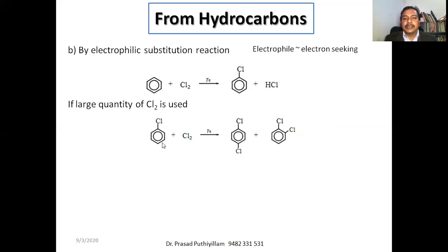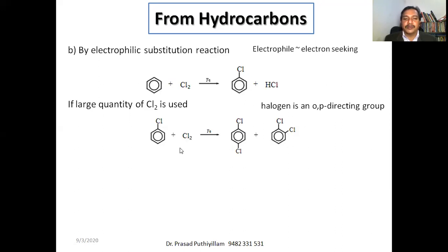So we can say that the halogen-substituted benzene ring is an ortho-para directing group. The reaction mechanism we'll see next class. That's why we are getting a mixture of para-dichlorobenzene and ortho-dichlorobenzene. We are not getting meta substitution.